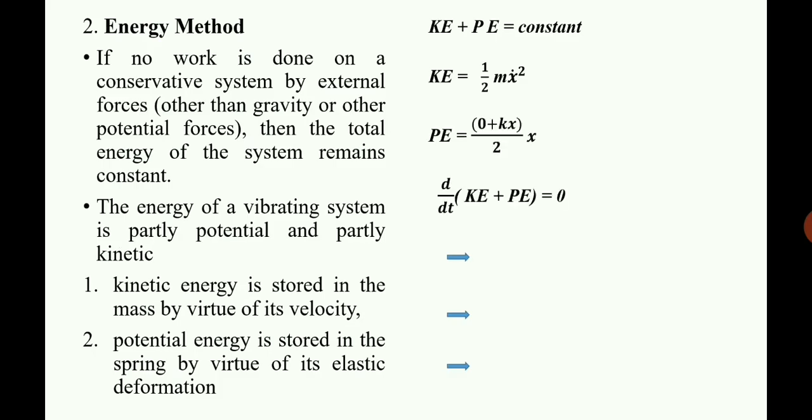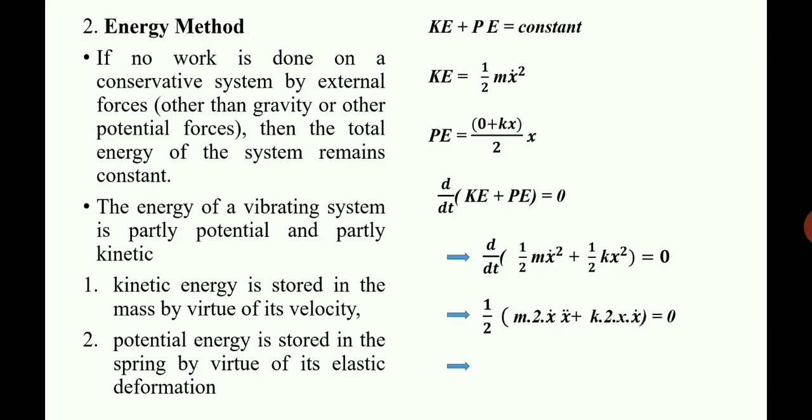That is d by dt of K plus P, that is kinetic energy plus potential energy, is equal to 0. Differentiating that, you will get d by dt of half m x dot square plus half k x square equal to 0. Differentiating, you will get m into 2 into x dot, the differential of x dot is x double dot, and the differential of x is x dot, 2x. On simplification you will again get m x double dot plus k x is equal to 0.